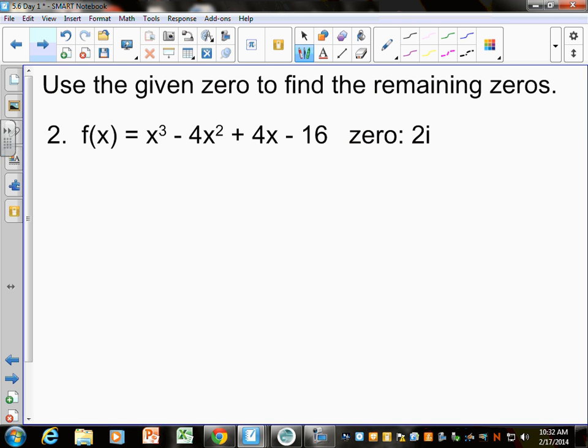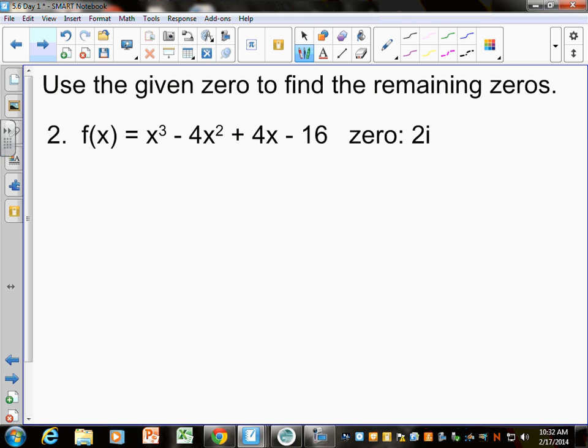And so, they're not just saying list them all, and we couldn't just list them all by looking at this anyway, because how many zeros is this function going to have? 3. We know 2 of them, because if 2i is a 0, what else is going to be a 0? Negative 2i. But we have to find the third one, and it could be real. Well, it can't be non-real because they have to come in pairs.